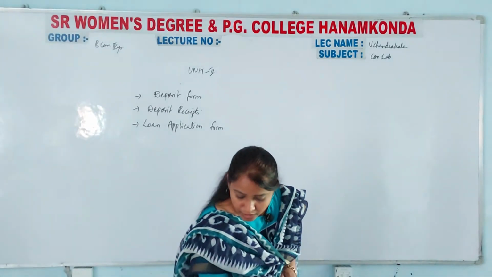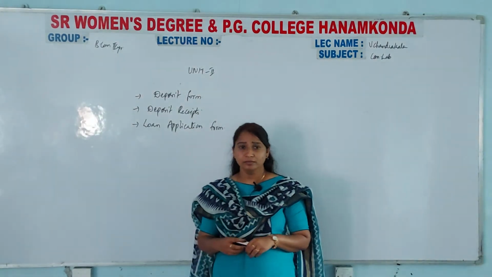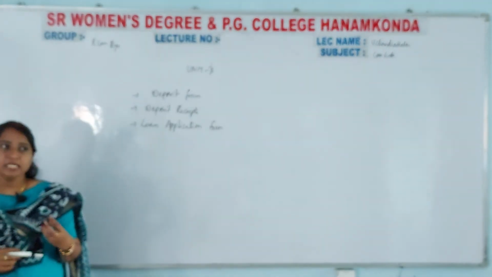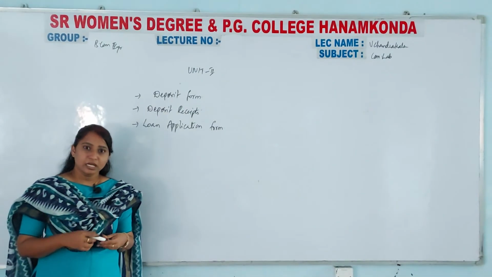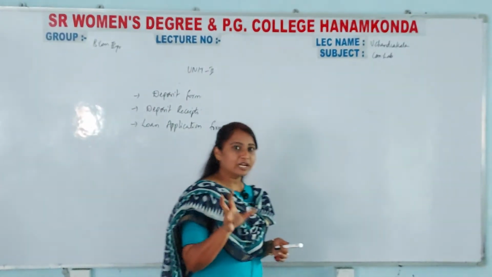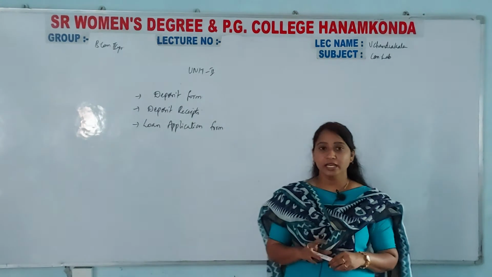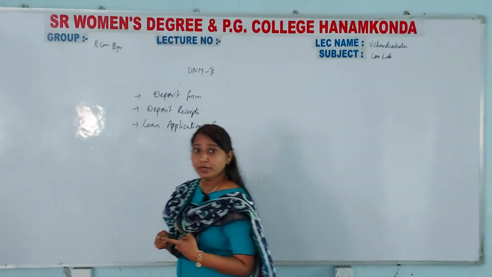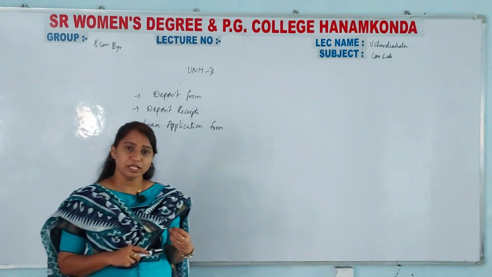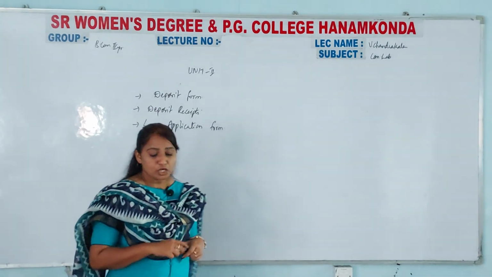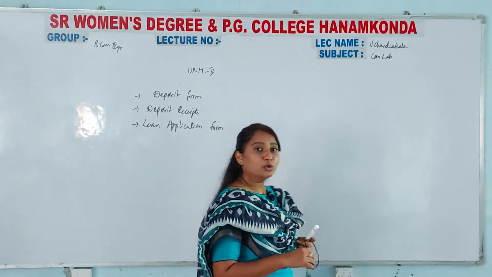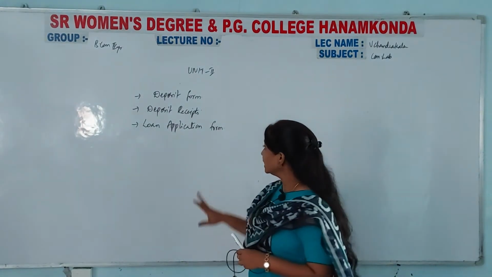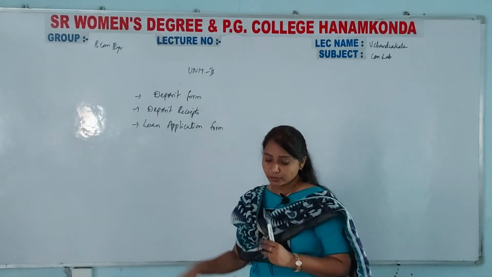Okay. Now while taking your loan, nobody will trust you, isn't it? They need certain proofs of how you can pay the amount along with interest. See, for example, I am giving you 1 lakh. How will you repay it? I have to see the interest rate, when you will pay, how you will pay, what your occupation is. All these proofs I have to see. I will check all that and do a background inquiry, and only then will I approve your loan. So this is the procedure that is followed.